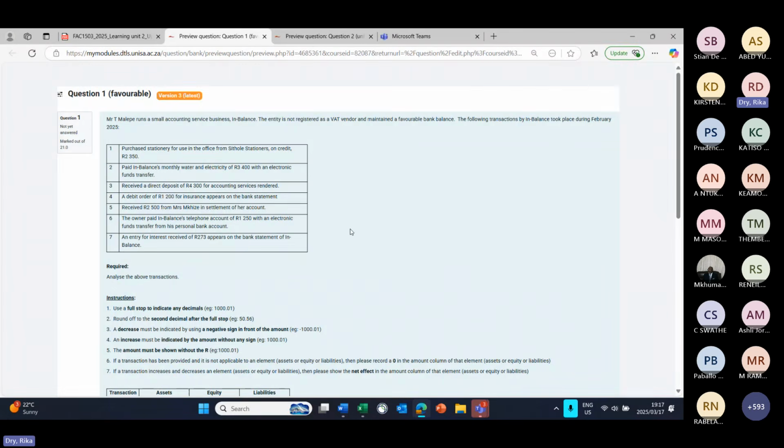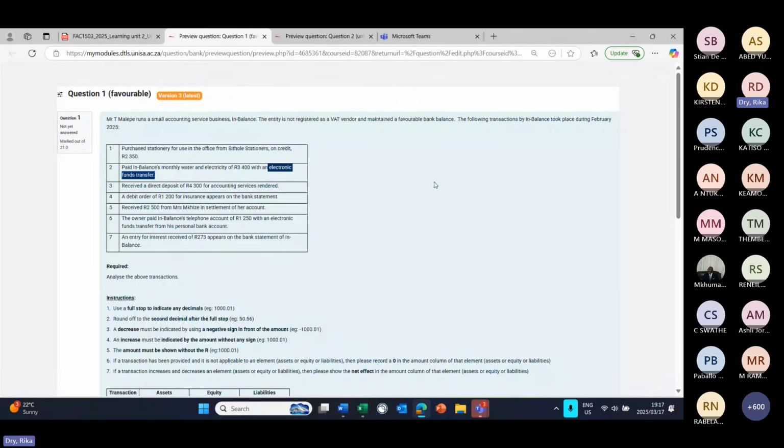Then our second transaction, paid monthly water and electricity of 3,400 Rand with an electronic funds transfer. So first account is water and electricity. And the second one, which tells us where the funding came from, it came through an electronic funds transfer, which means we paid for it from our bank account.